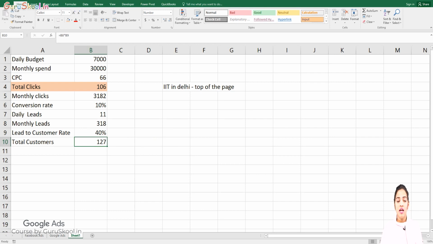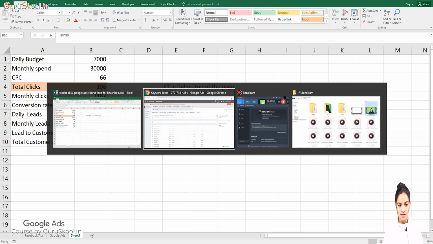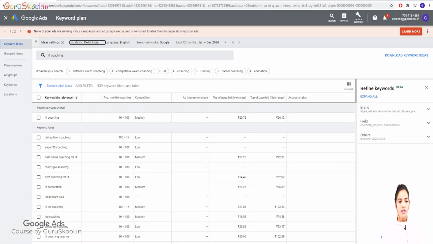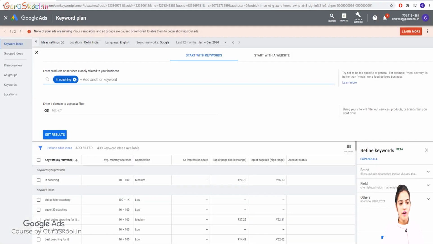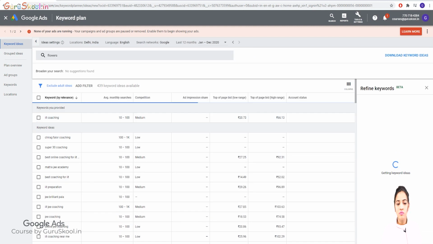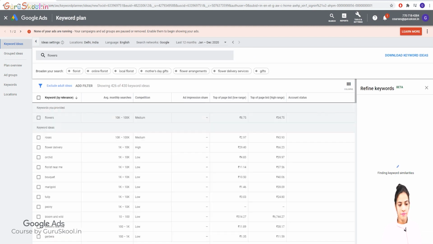And second thing, let me take you another example. IIT coaching really costs us so much. Suppose I go for flowers, that really doesn't cost too much. Let me show you. Look at this. It's only 34 rupees, the highest.